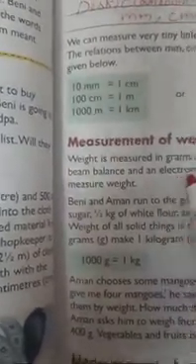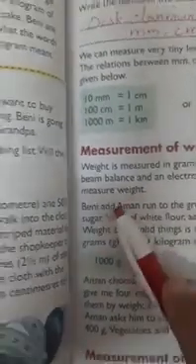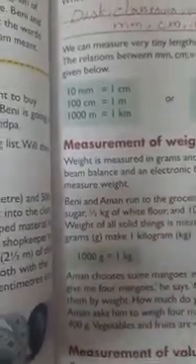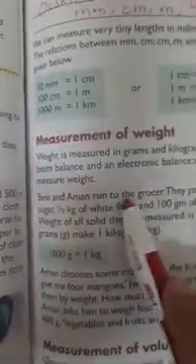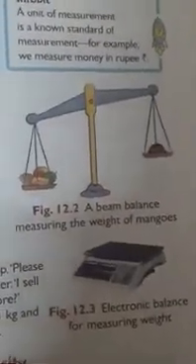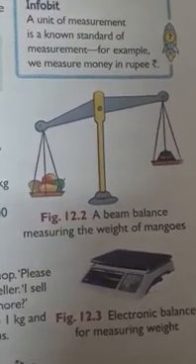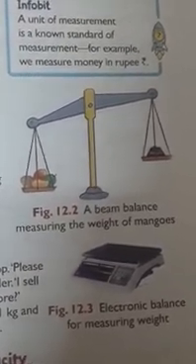Weight is measured in grams and kilograms. A beam balance and an electronic balance are used to measure weights. You might have seen this type of beam balance at shops or with vegetable sellers or vendors.